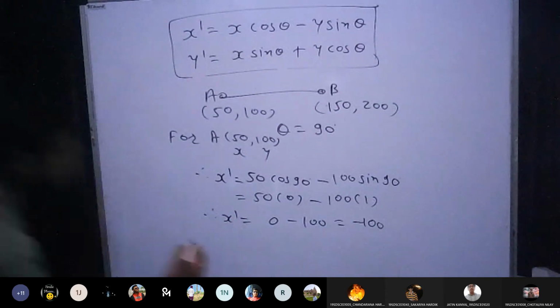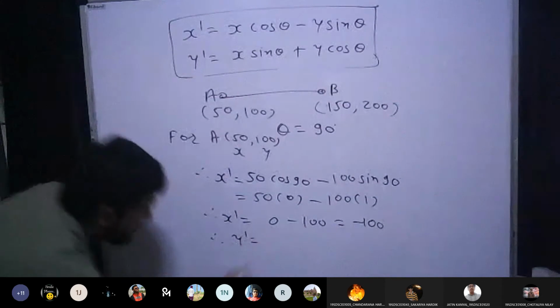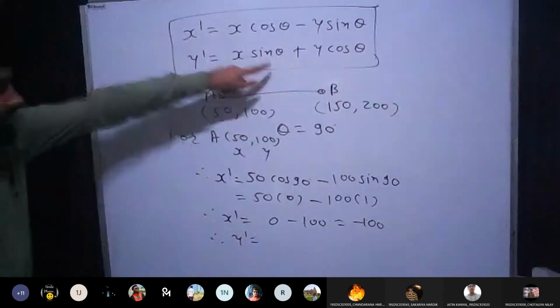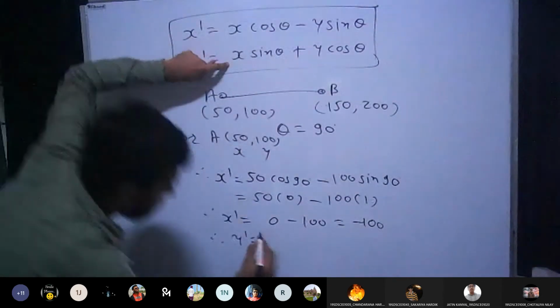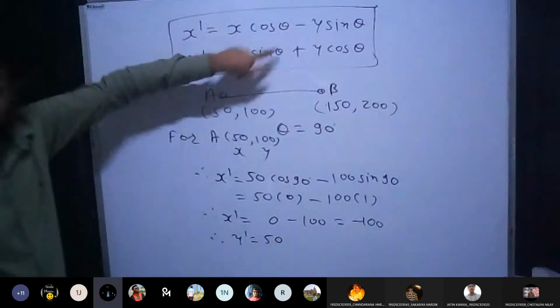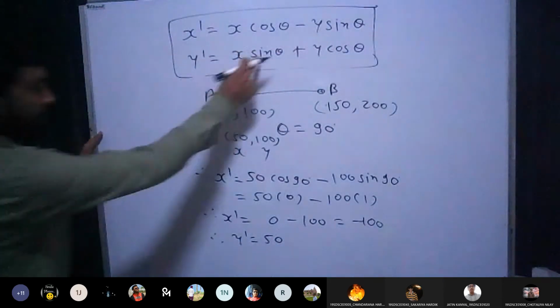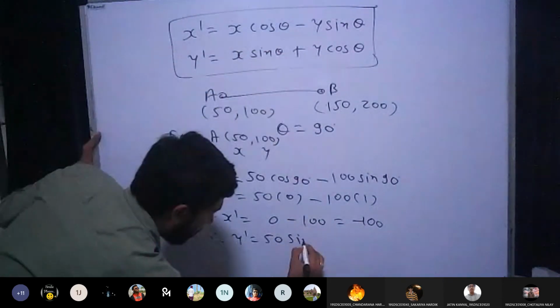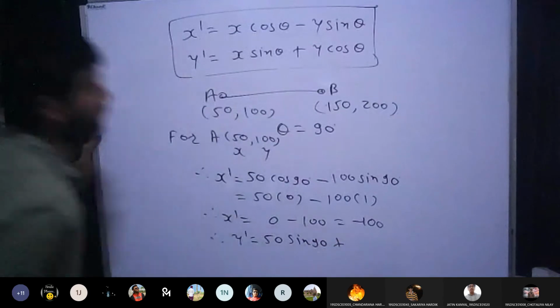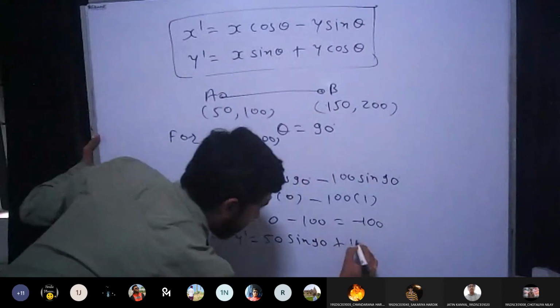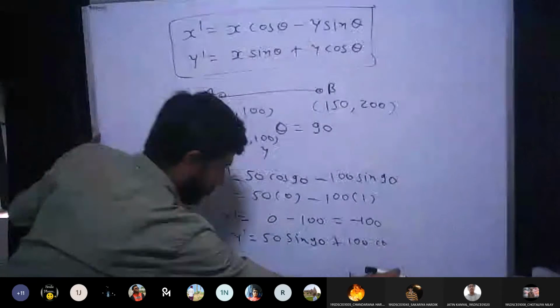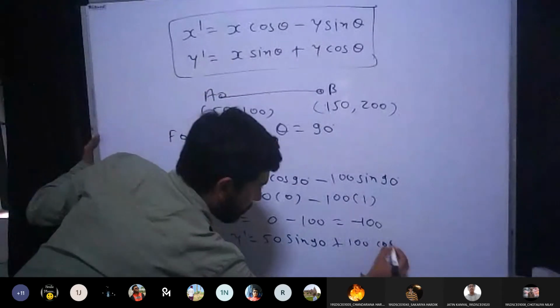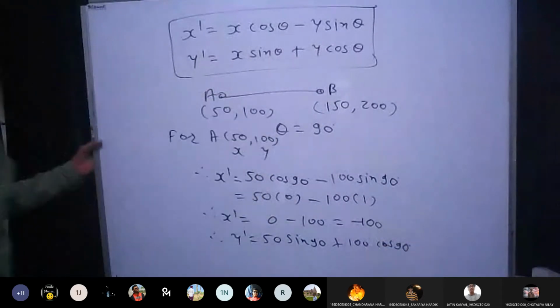Same thing you can do for y dash. Y dash is equal to x sin theta plus y cos theta. What is x? 50. Very good. 50 into sin 90 plus y, which is 100, into cos 90.